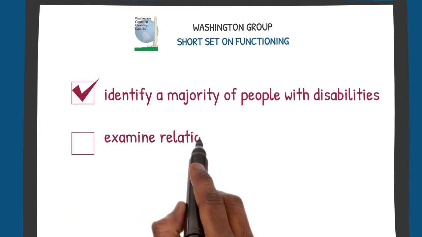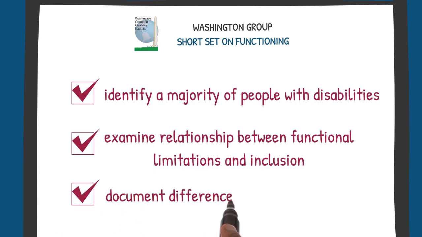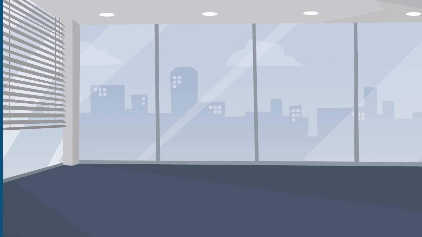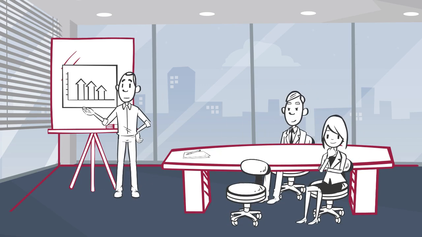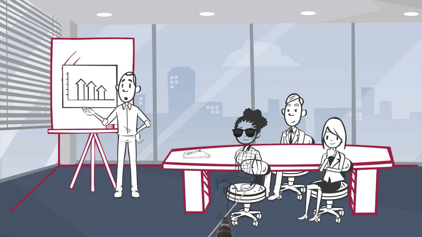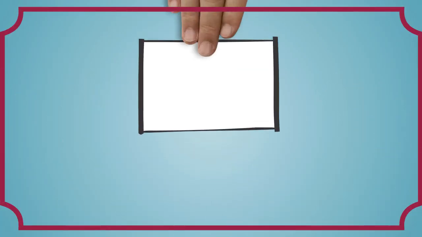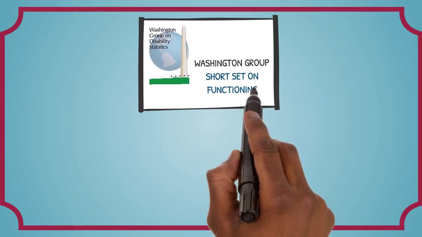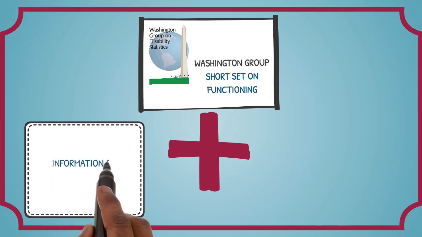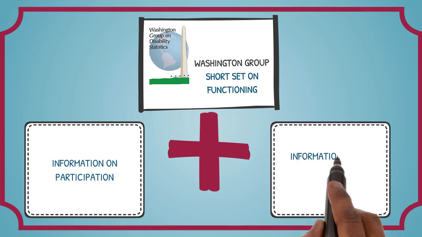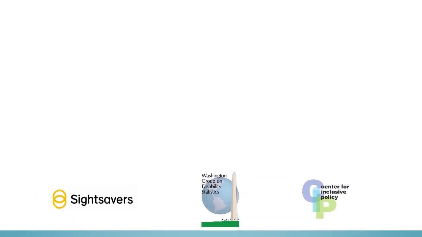It can also be used to examine the relationship between functional limitations and inclusion by documenting differences in participation. For example, if there is a gap in the employment rates between persons with and without disabilities, that is evidence of environmental or attitudinal barriers. So, in order to get a complete picture of the level of inclusion in a country, the Washington Group Short Set questions have to be collected alongside other types of information, including information on participation as well as information about environmental and attitudinal barriers.